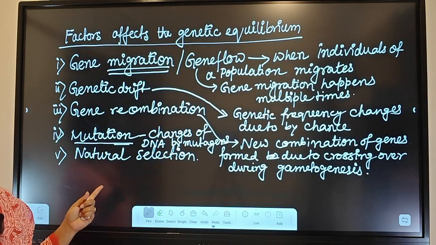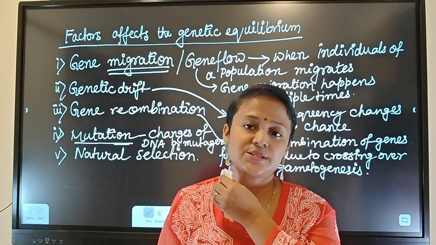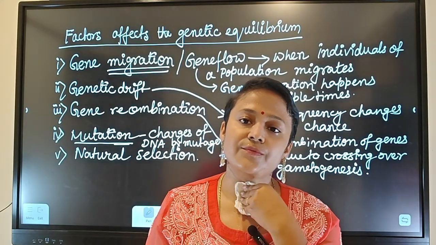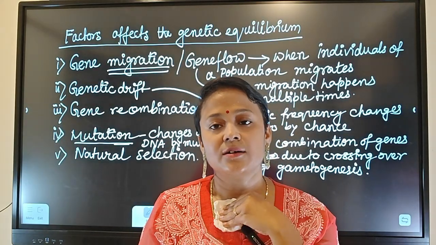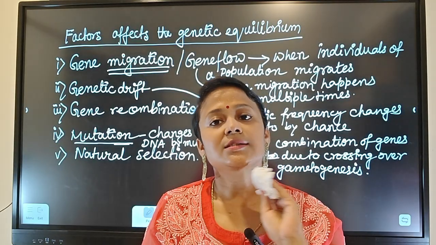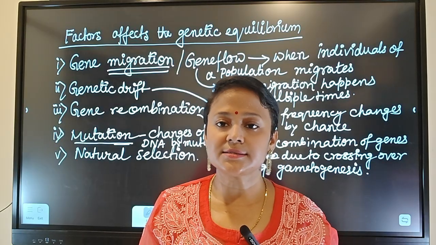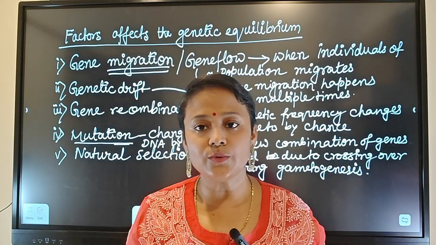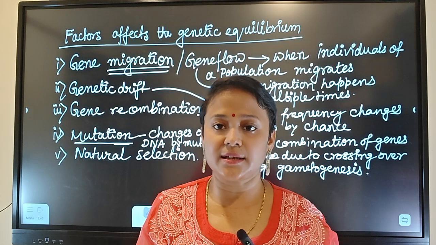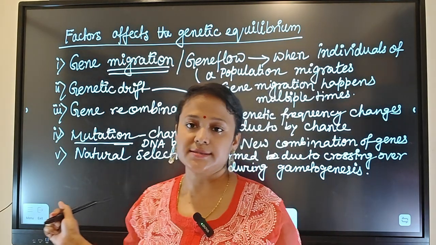Coming to natural selection, we know that Darwin proposed the theory of natural selection. It means if there are any environmental changes, the organisms which have the characteristics to adapt to the new environment will be selected. Others will not be selected. That is called natural selection.